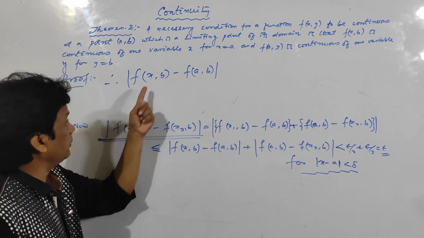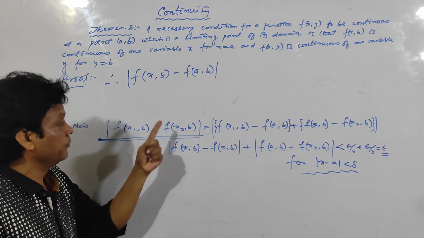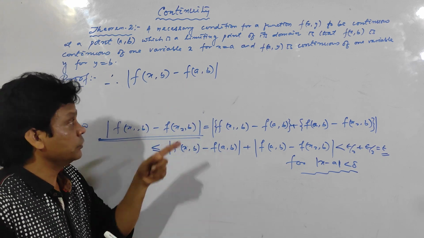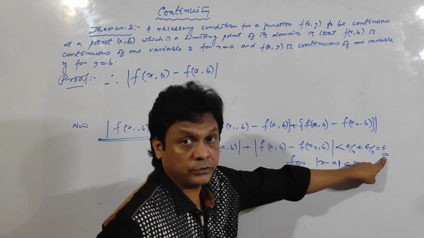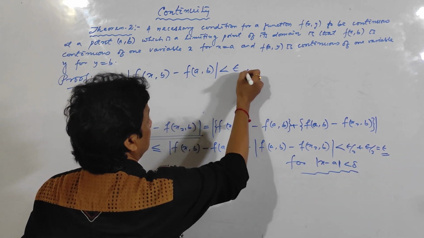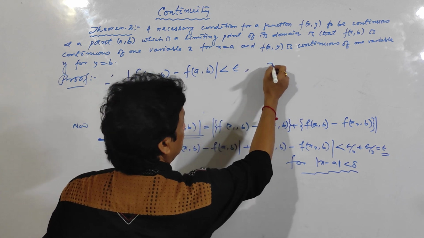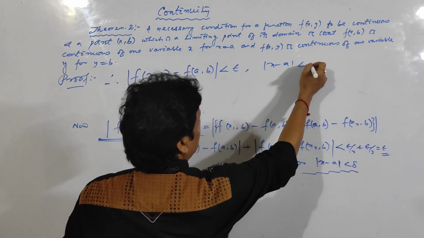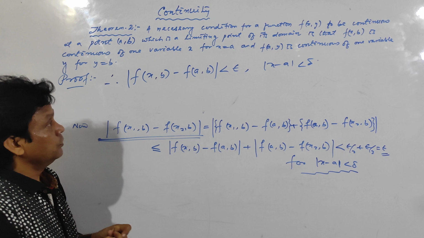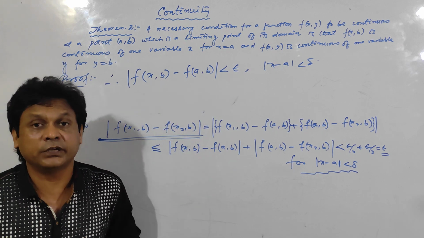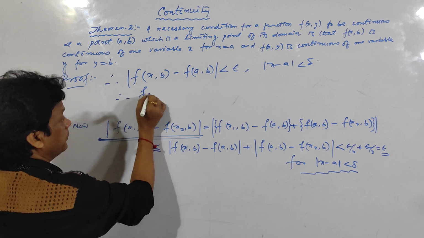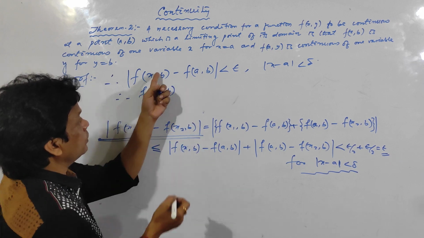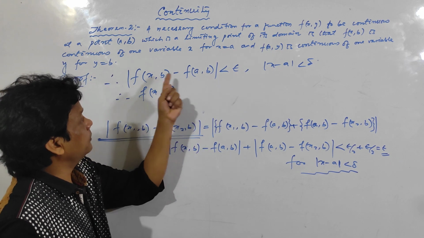So in place of x1, I am writing x, because x is also in its domain, and a is also in its domain. So in place of x2, I am writing a. So this value will also be less than epsilon for this condition: |x - a| is less than delta. So this is the definition of continuity of a single variable x. Clear? So therefore f(x, b), because there is no change in y, remains the same.